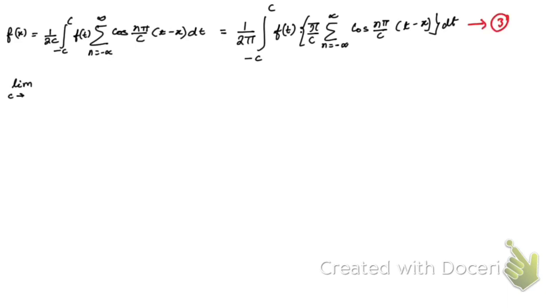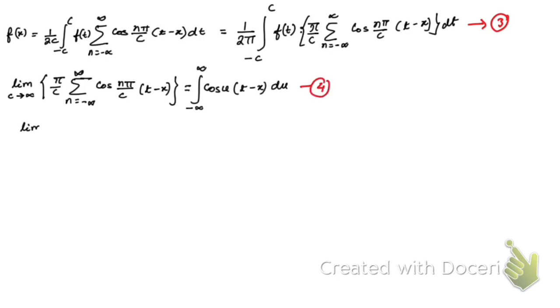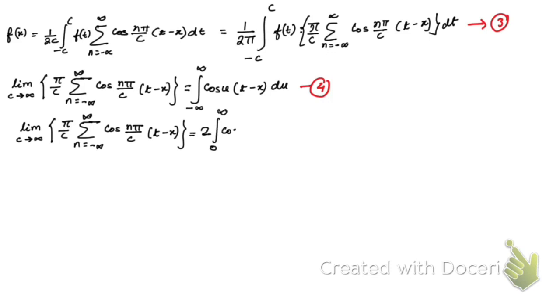This is equation number 4, and this is equation number 5, right?